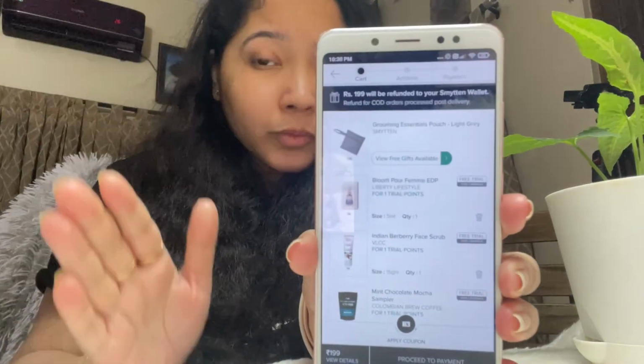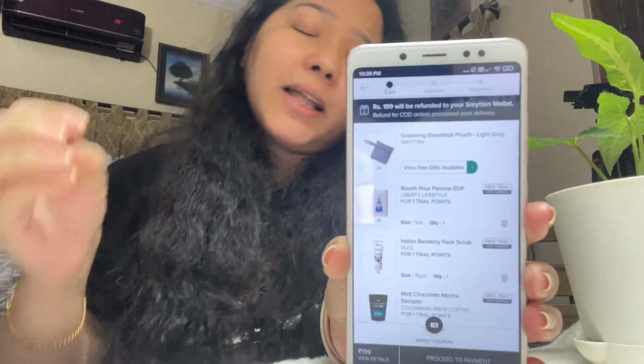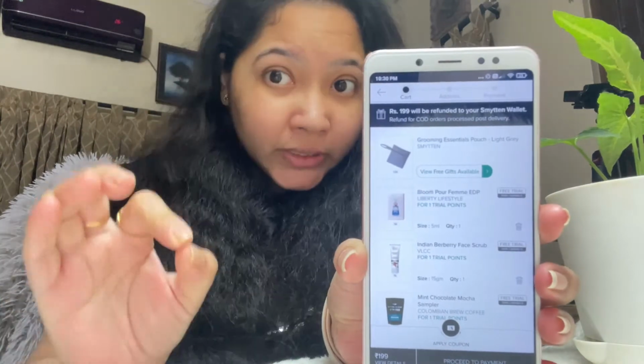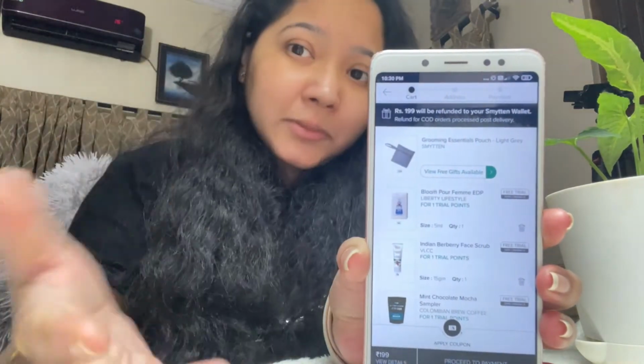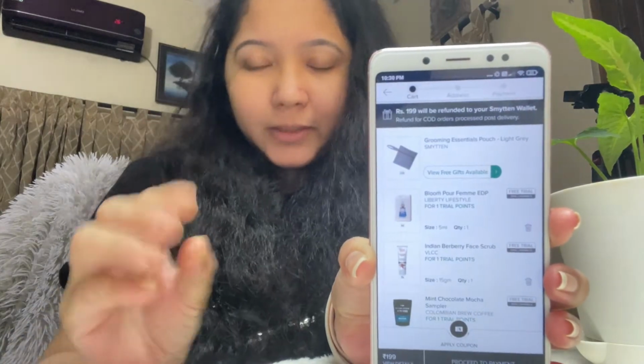I just wanted to show you, because this is where people get confused and people start panicking, and then they say we have to pay a lot. We don't have to pay anything. This gift is free. The item is free. Everything is free. We are just paying for the shipping. That's all.